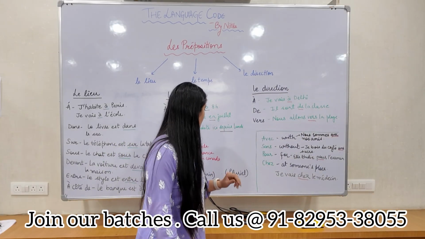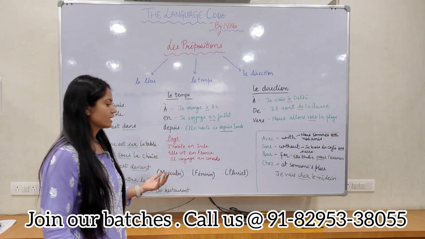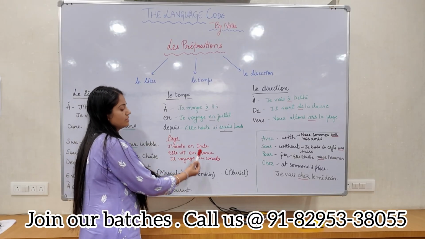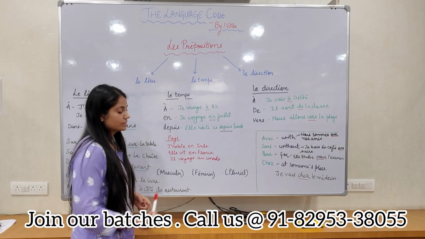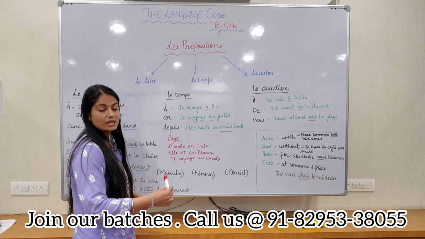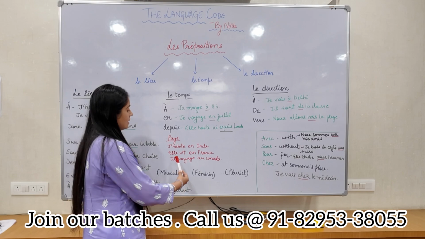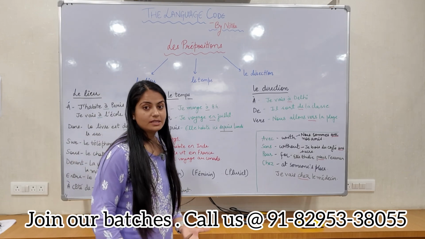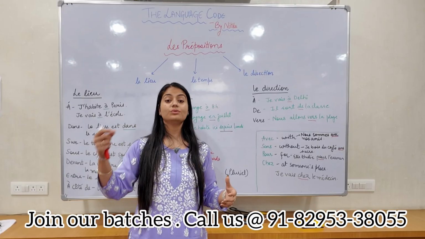Yes, now coming on to the pays. We learned the prepositions for pays, like the countries. For masculine, for example, j'habite en Inde. Elle vit en France. She lives in France. Il voyage au Canada. He travels to Canada. Then coming on to j'habite aux États-Unis. That is the plural country. So you put aux with it.